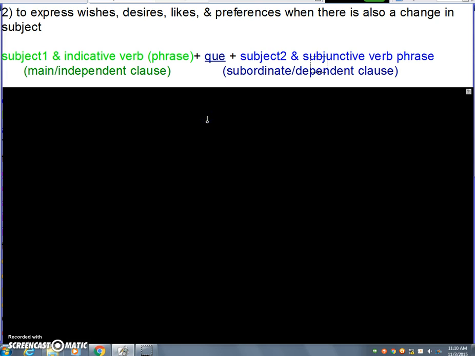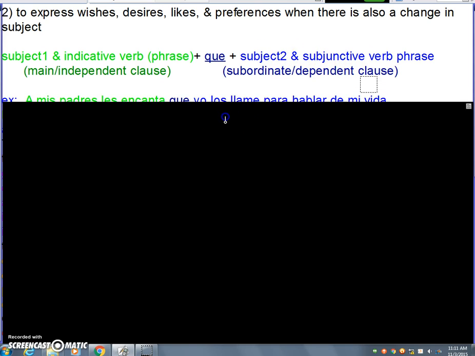You should know from your English classes that this first part of the sentence is the main or independent clause. My parents want, I hope, we wish. Those are main or independent clauses. That the kids study more, that she lend me money, that the dog doesn't bark. Those are subordinate or dependent clauses, and a second subject, and that part goes in the subjunctive.